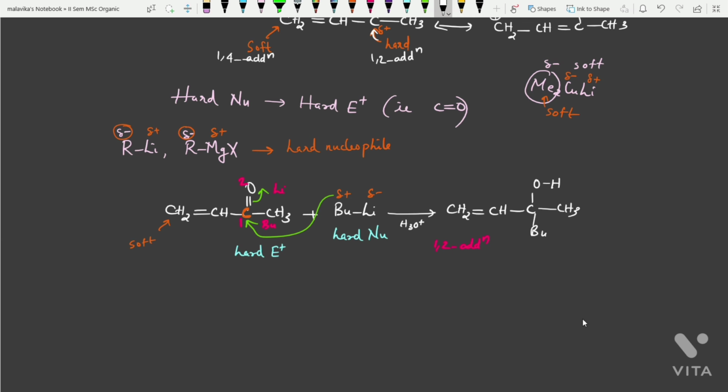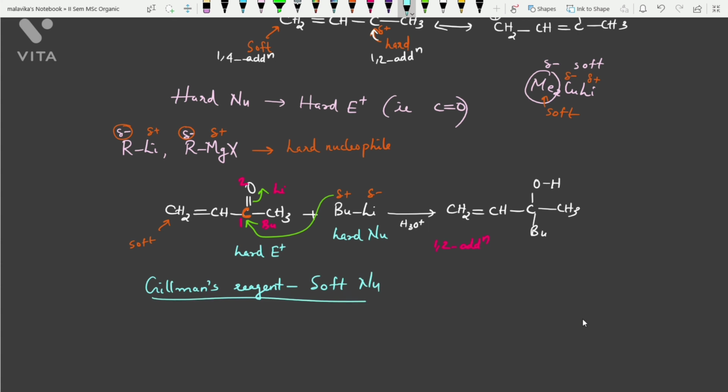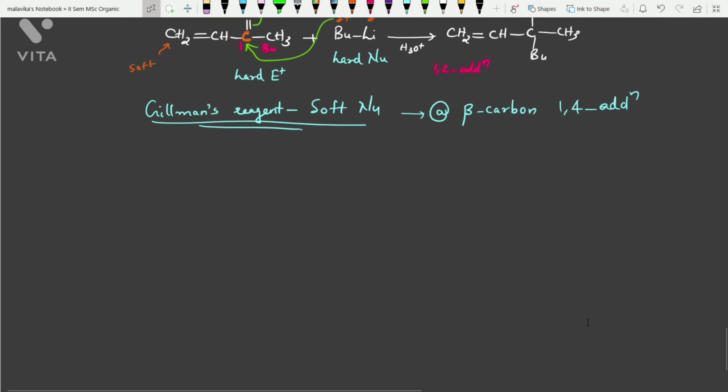The same thing happens with Grignard reagent also. But Gilman's reagent, as I said earlier, has soft nucleophilic character. Very important. So the attack will be at the beta carbon, and this is very important: you will get 1,4 addition or Michael addition with the alpha beta unsaturated carbonyl compound.